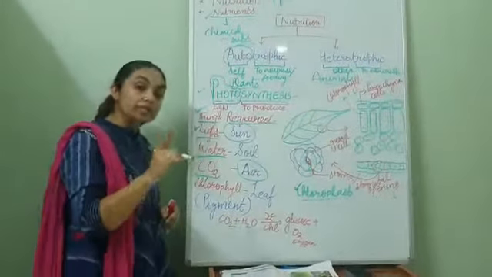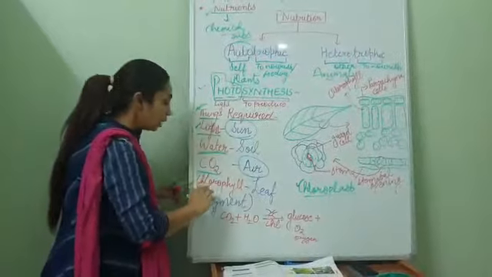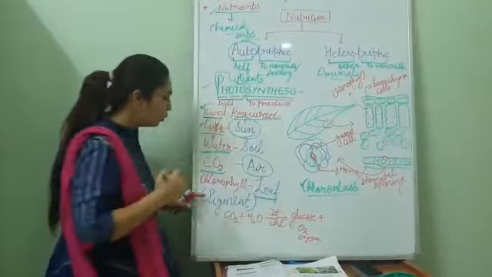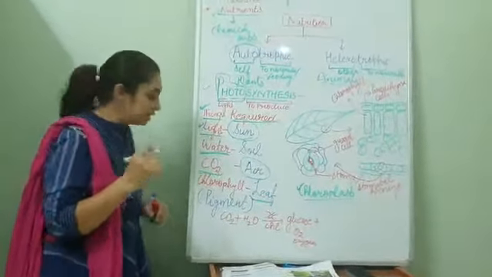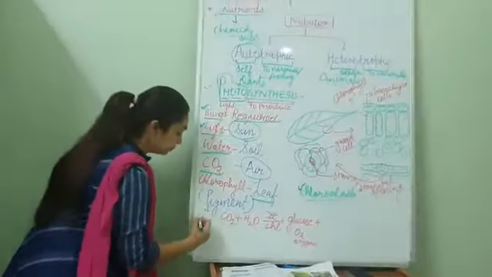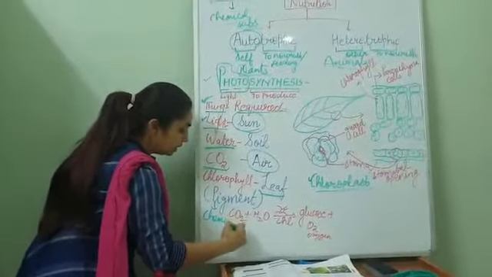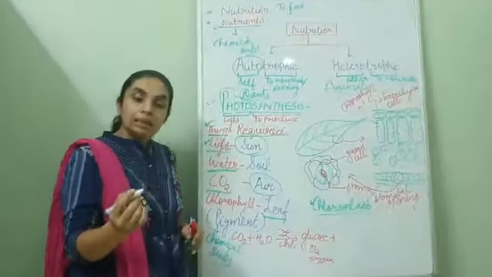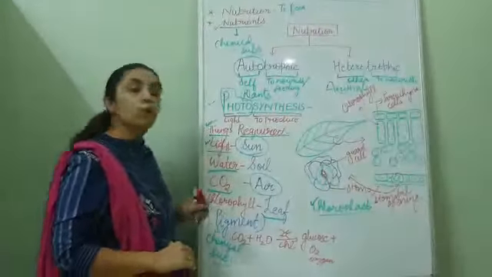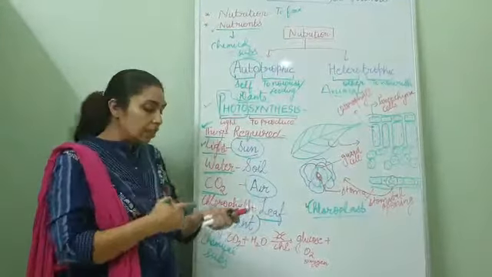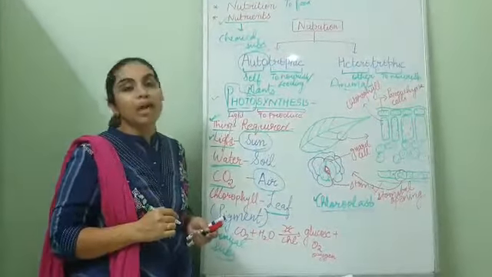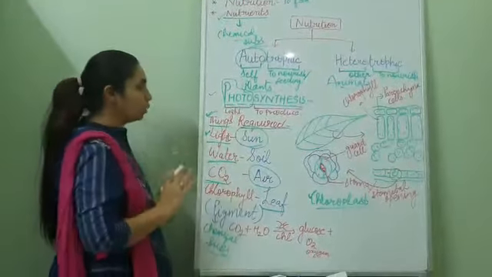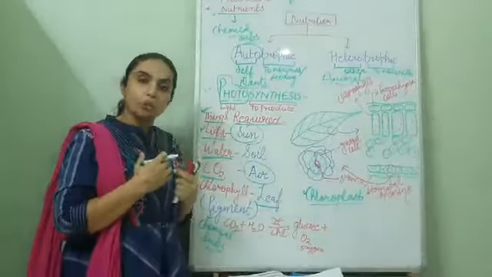And last but not the least is chlorophyll. Chlorophyll is a pigment which is present in the leaf. Now what is this pigment? Pigments are the chemical substances which impart color. The color of leaf is green due to the presence of chlorophyll. What imparts color to your blood? That is a pigment known as hemoglobin. Fine. So, these are the things which are required by a plant to produce its own food.